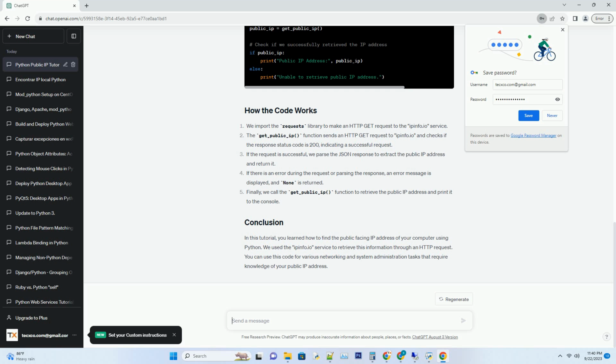In this tutorial, you learned how to find the public-facing IP address of your computer using Python. We used the ipinfo.io service to retrieve this information through an HTTP request. You can use this code for various networking and system administration tasks that require knowledge of your public IP address.